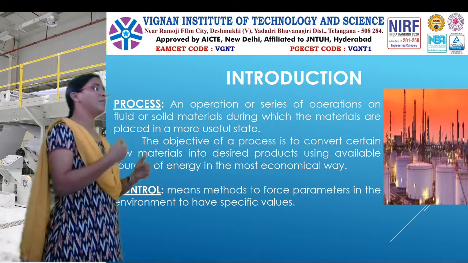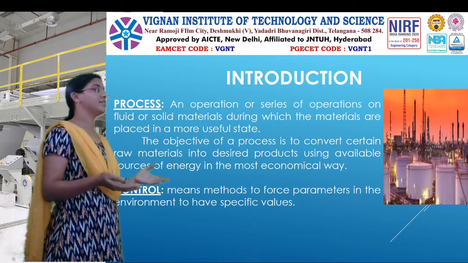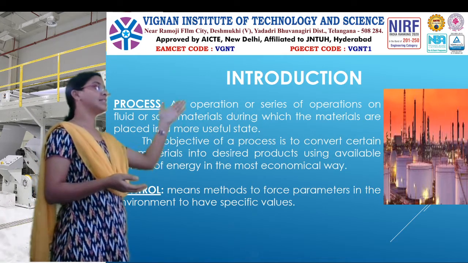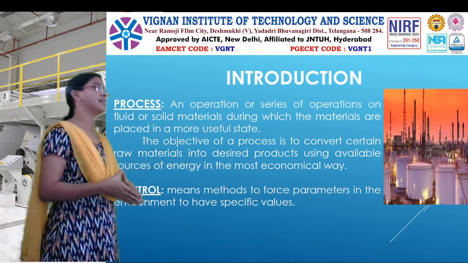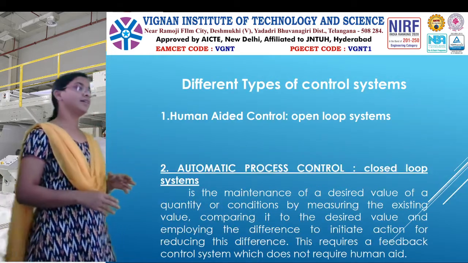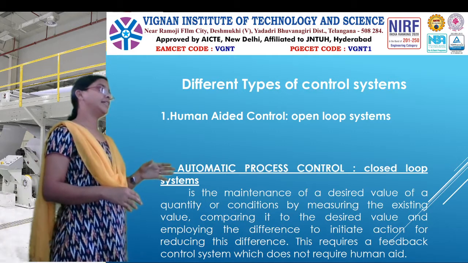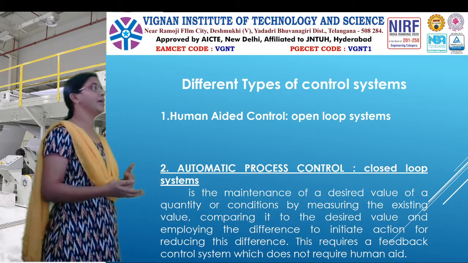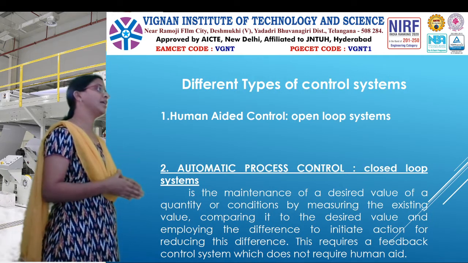These methods are used in different industries, as you can see in this slide, which shows an industry. Here we have different types of industries, some manually operated and some automatically operated.